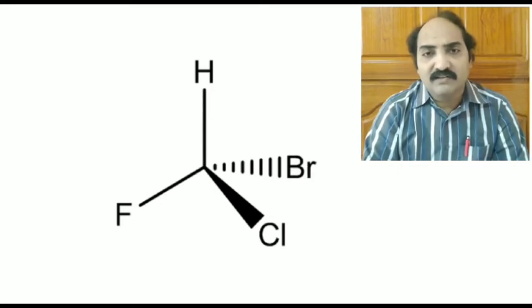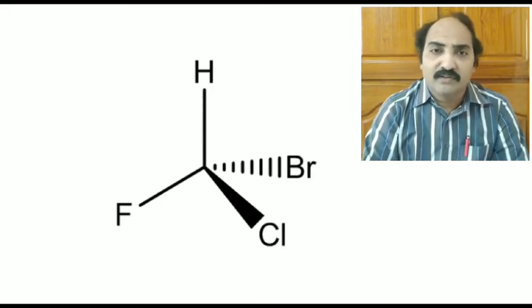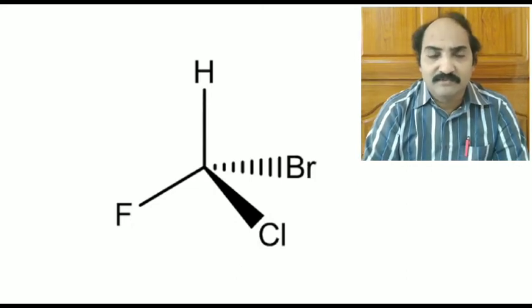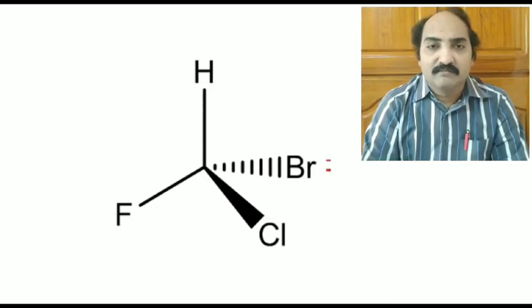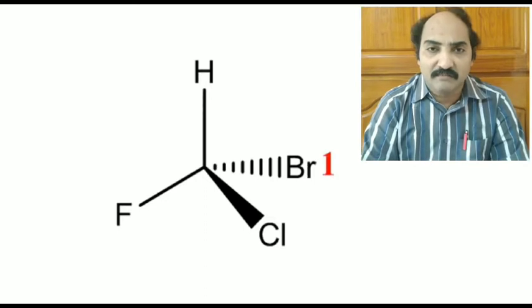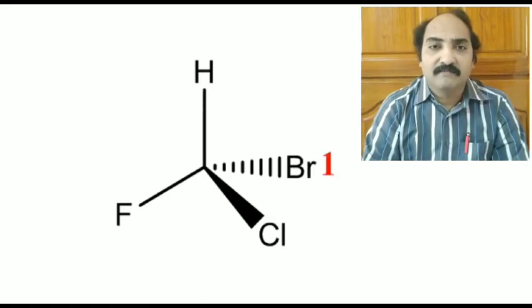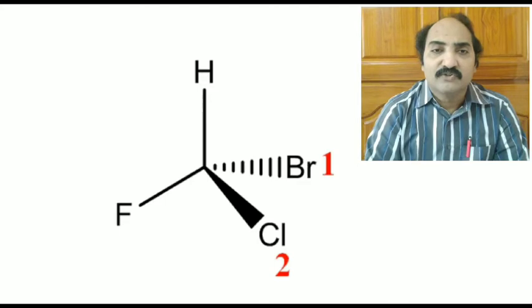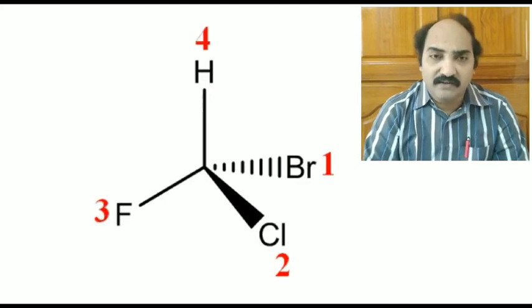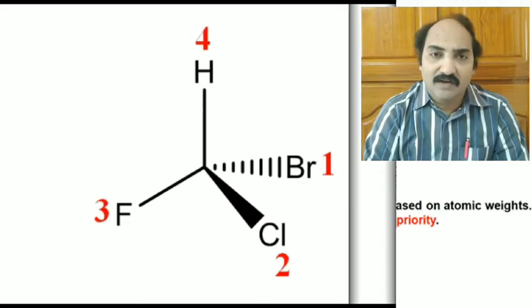Let us consider an asymmetric carbon with fluorine, hydrogen, bromine and chlorine atoms. Out of all these 4 atoms, bromine has the highest atomic number. Therefore, that should be given top priority. This is rule number 1.